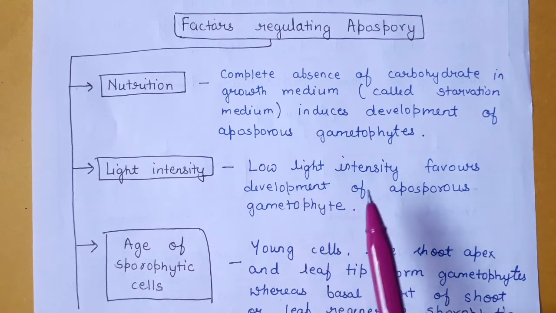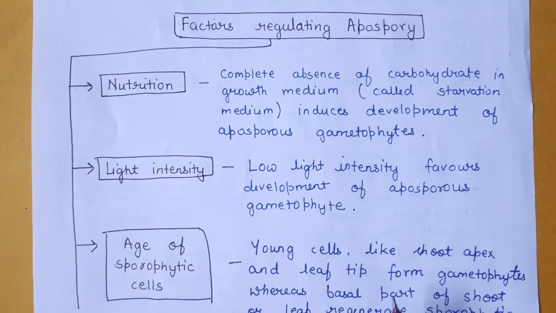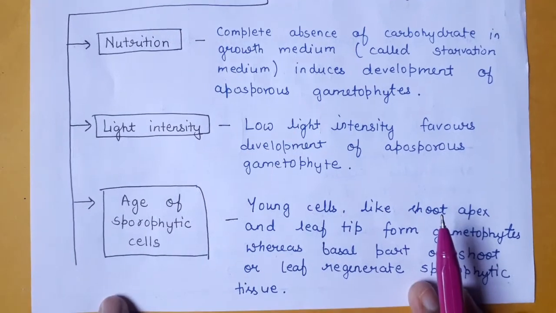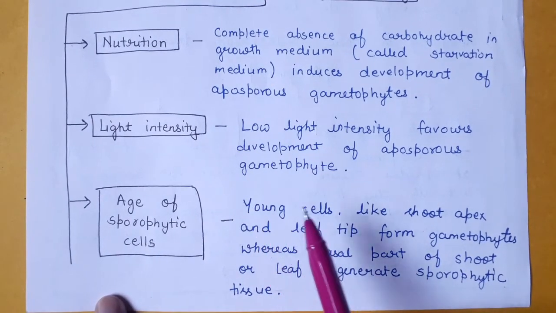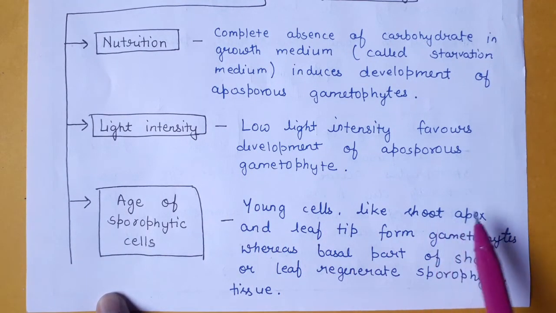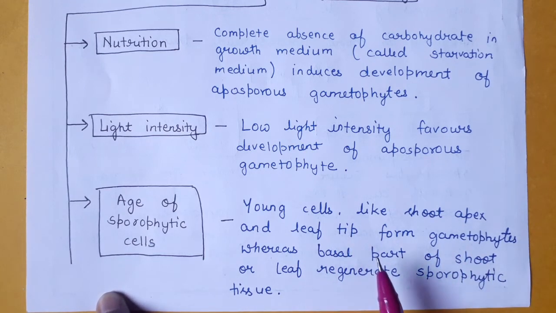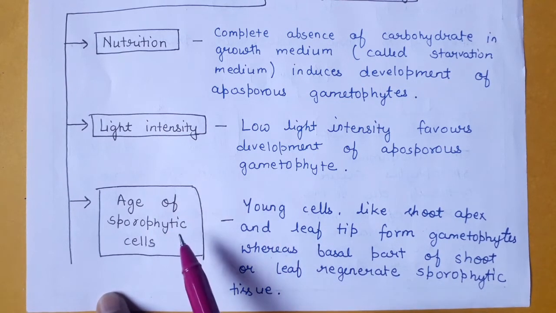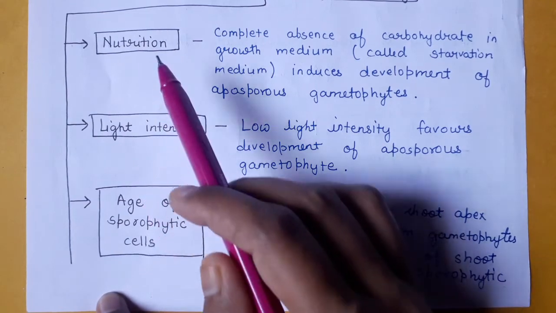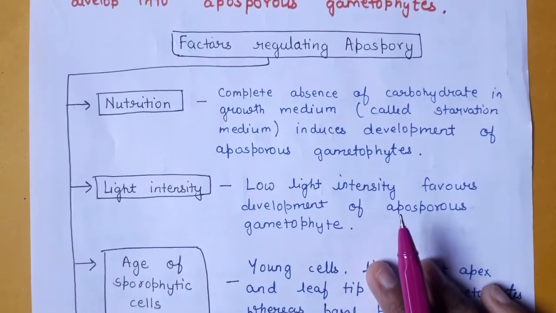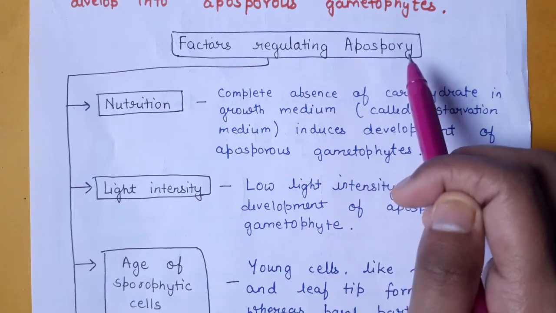Low light intensity favors the development of aposporous gametophyte. If we talk about the age of the sporophytic cell, then in such a situation, young cells like shoot apex and leaf tip will form gametophytes. However, the basal part of the shoot or leaf regenerates sporophytic tissue. So the age of the sporophytic cell, light intensity and nutrition will determine the process of apospory.